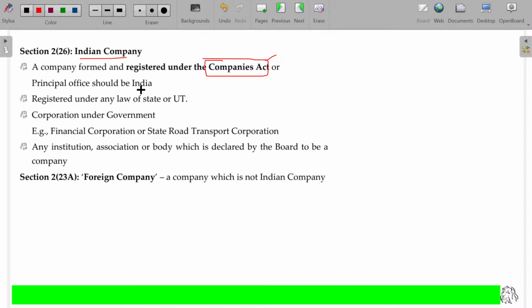Either it should be registered under the Companies Act, or its principal office should be in India, or under any other law of a state or union territory.